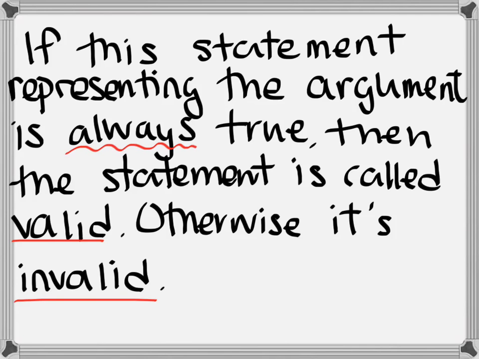You look at the truth table, and if the end result has all trues, it's valid. If you think about what it means to have an invalid argument, instead of having all falses, all we need to have an invalid argument is one false.